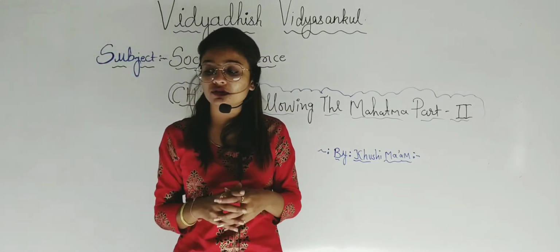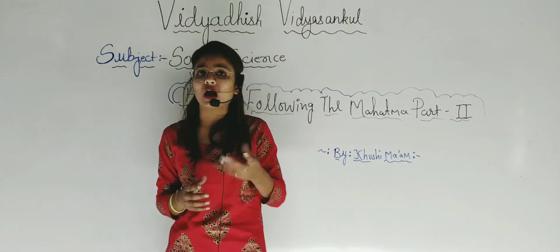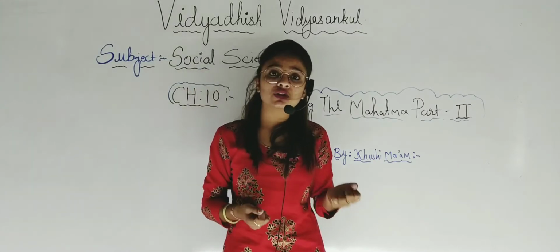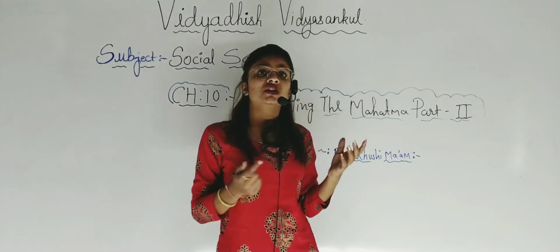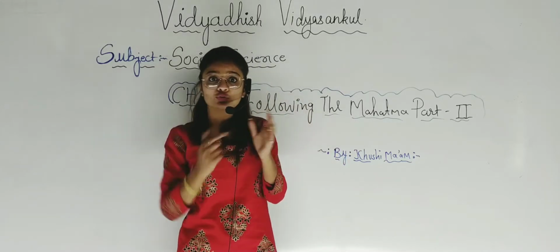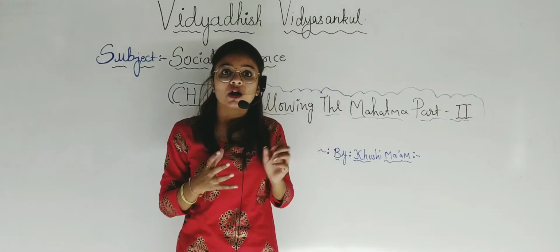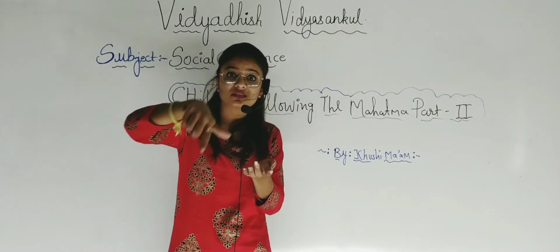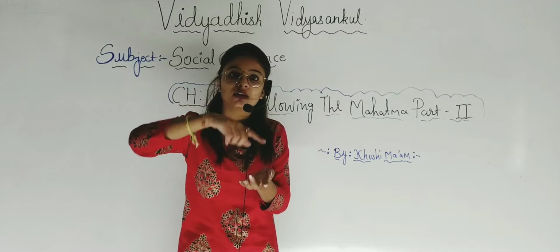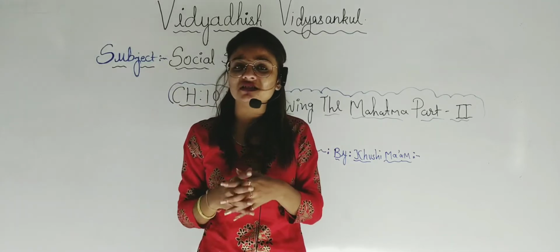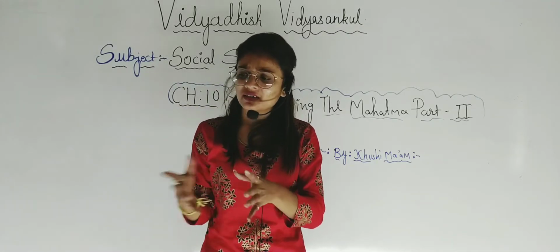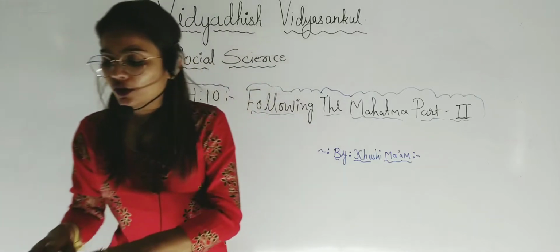Now next we have the Round Table Conference. Now what is the Round Table Conference? You all know, students, what is the round table? Round table means shaped like a circle, right? So what happened in the conference? All the people gathered around a circular table, a round-shaped table, and they all discussed something, right? It is called the Round Table Conference.